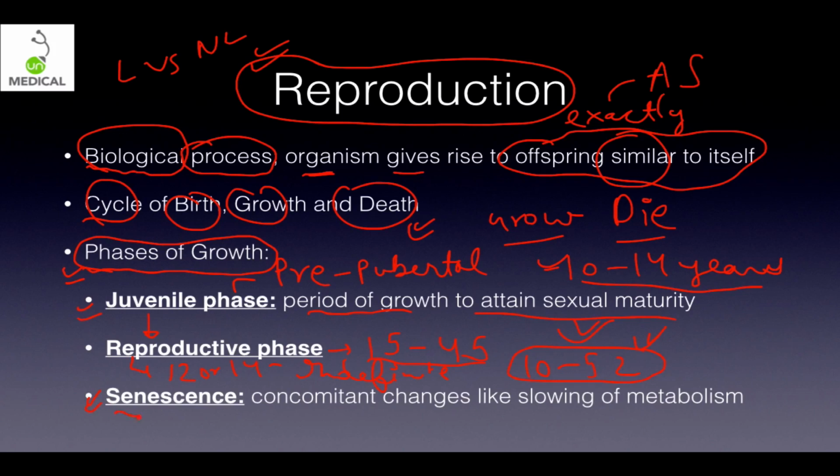However, the senescent phase does occur in every one of us, and it is characterized by concomitant changes like slowing of metabolism, etc., which finally lead to our death. The organ functions fail, the organ systems fail. Kidney function decreases, liver function decreases. We are slow to respond. We do not hear properly. We do not see properly. So all these features are of senescence.